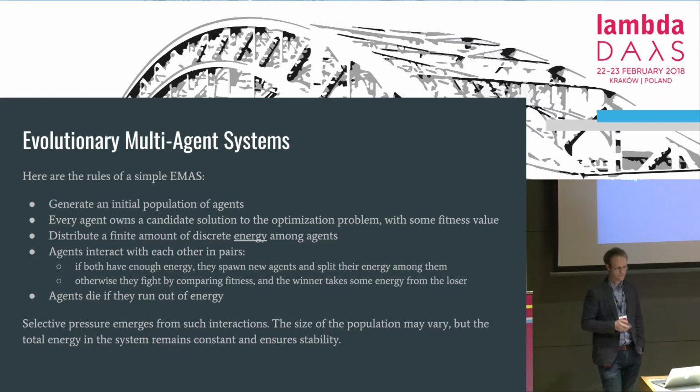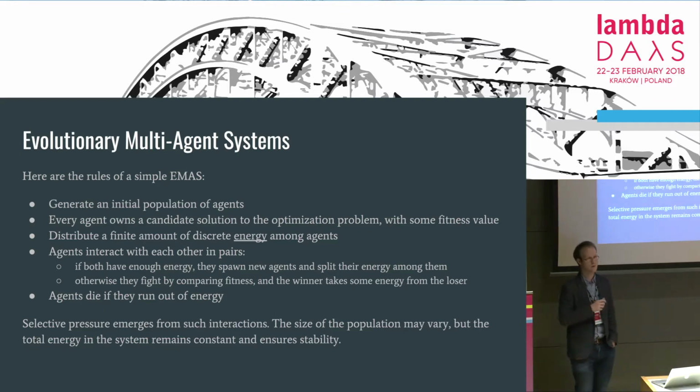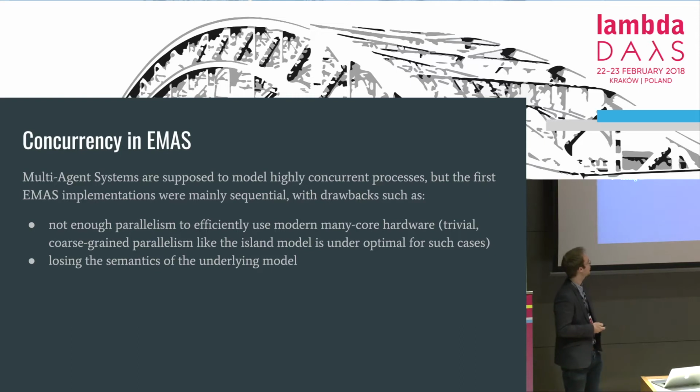So just one note: because of this energy dynamics, the population size in the algorithm doesn't need to be fixed like in traditional evolutionary algorithms. It can change over time. However, it is bounded by the total amount of energy in the system, which is fixed. And in contrast with traditional evolutionary algorithms, this decentralized nature will make it very easy to parallelize.